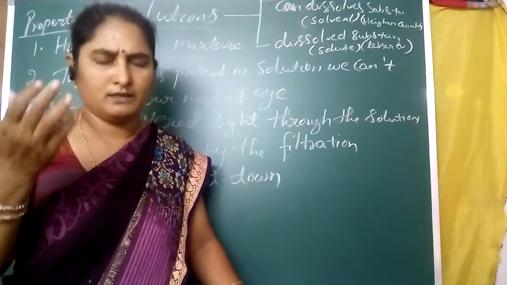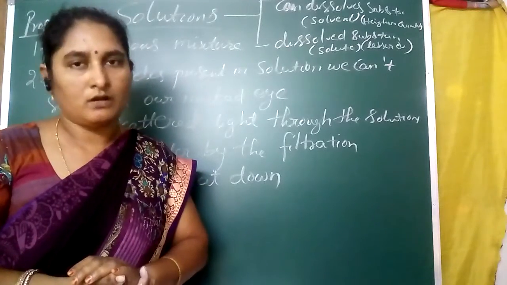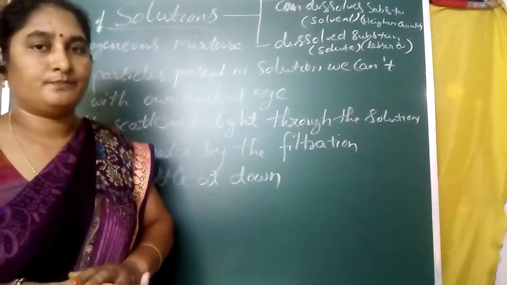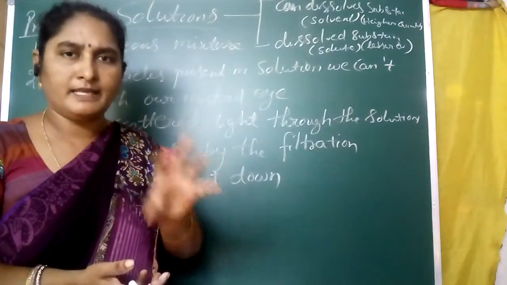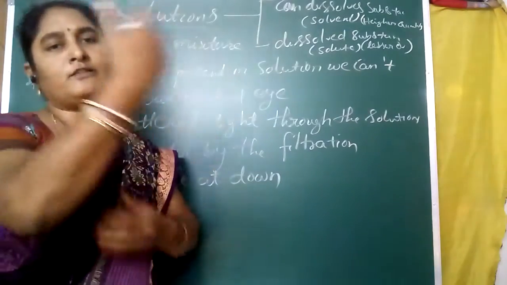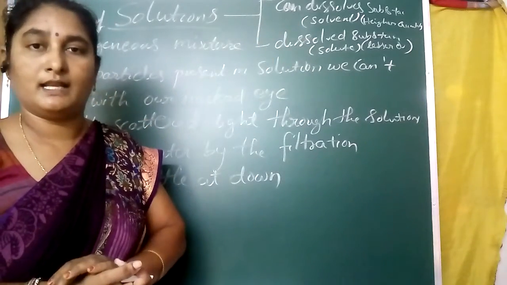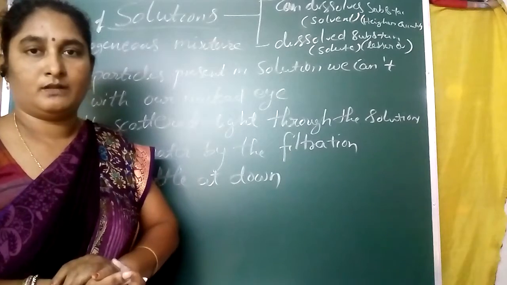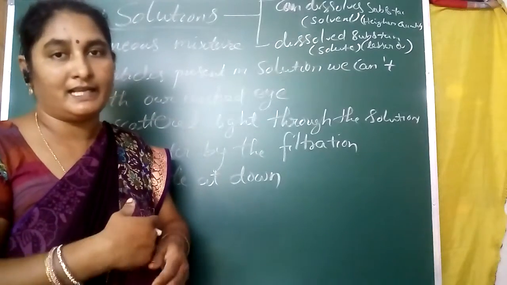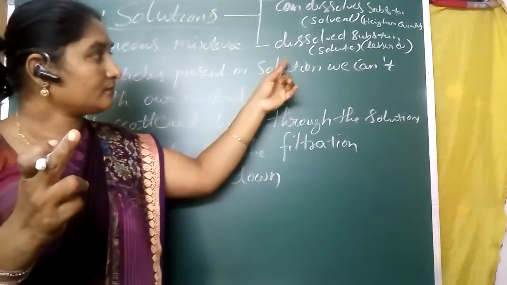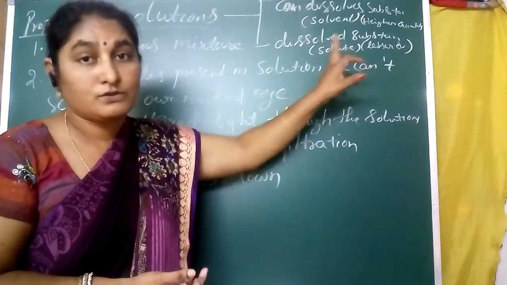Now I will ask you one question. You take a sugar and water solution. Which is the solvent? Water is the solvent, because a higher quantity of water is present and it can dissolve other substances. We know that. That's why water is the solvent in the water and sugar solution. The substance dissolved in it, the lesser quantity, is called the solute. In this, sugar is the solute. Do you understand?